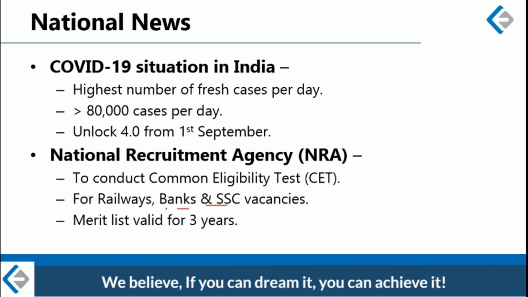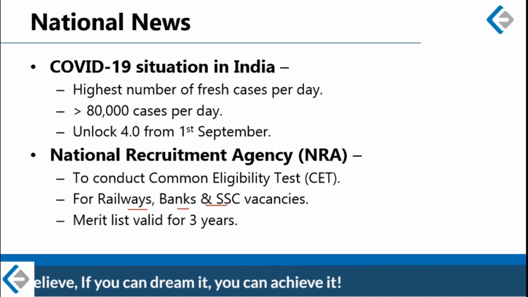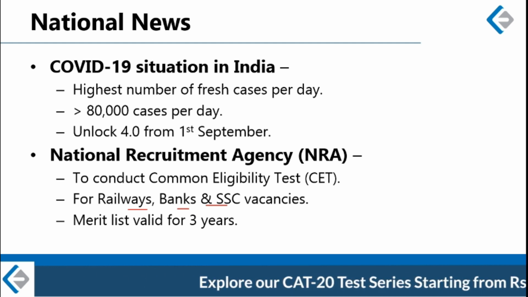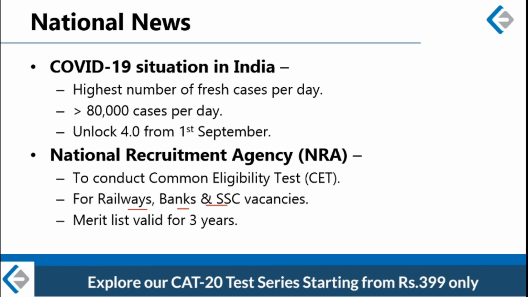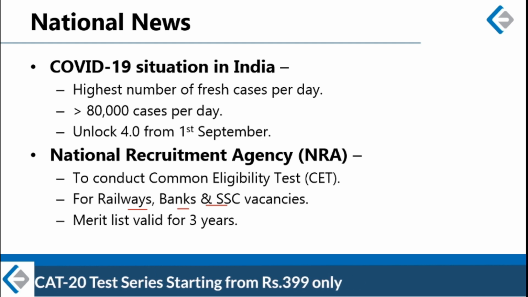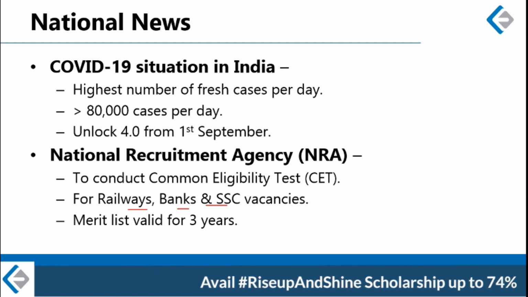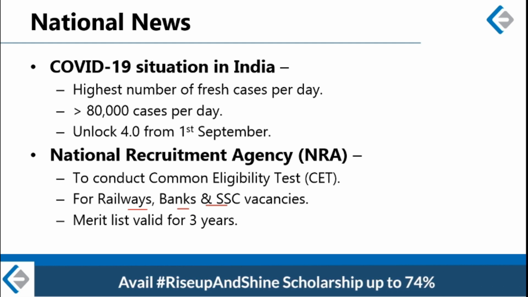So these 3 will have a common exam, and in the future, this common eligibility test will be applicable for all the recruitment agencies. See, idea behind creating such a national recruitment agency and a common eligibility test is to eliminate multiple tests and to save the time and resources of the test takers.